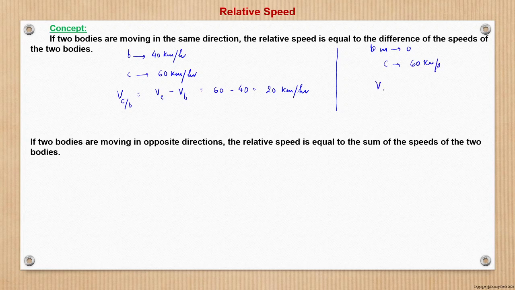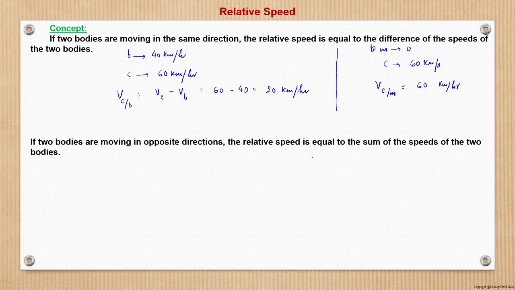So we can say that the velocity of the car with respect to the man is nothing but 60 minus 0, which is 60 kilometer per hour. Therefore, when the two objects are moving in the same direction, the relative speed is nothing but the difference of the two speeds. Now, let us see what happens when the two bodies are moving in opposite directions.